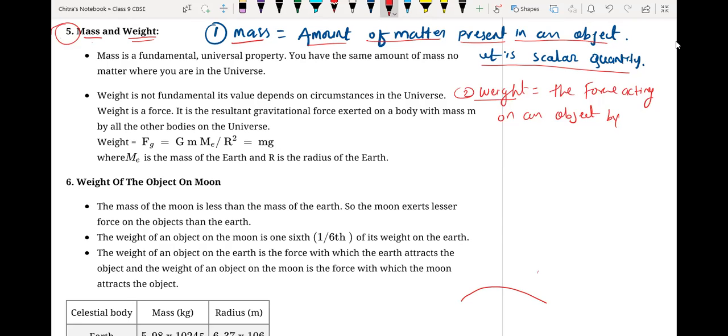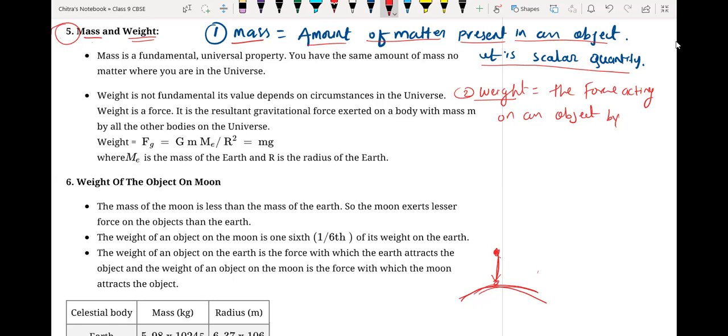Sir, why can't it be negative? Because suppose this is the earth's surface and Priyanshu is shifting an object from here to here. Suppose I'm just taking an example. The earth is applying an opposing force against you, is it or not? Yes.